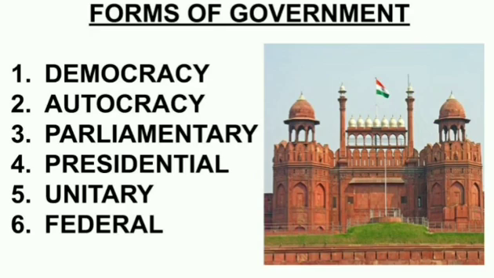The parliamentary system exists in both republics and monarchies. It is made up of politicians from different political parties. See, in our country also there are many political parties. Not only the Bharatiya Janata Party, we have the Congress Party, we have the Janata Party. There are many other political parties, and all these political parties make up the government.